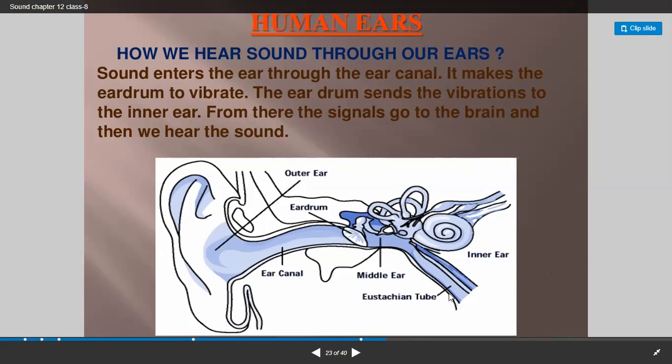Clear? So sometimes whenever we get a cold, cough and all, you can see that this eustachian tube will stick to each other, or sometimes we will get imbalance. Suppose this tube closes, you will get ear pain and also body imbalance, all these things you will get because of that.